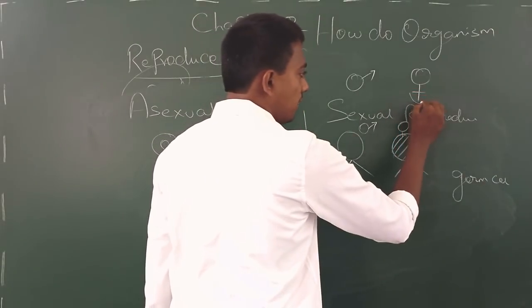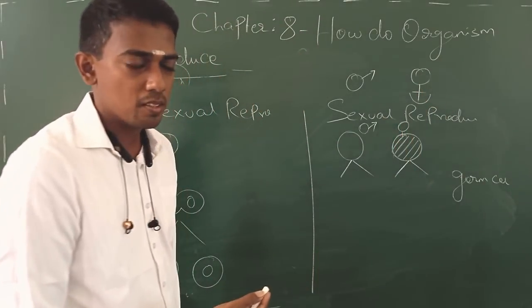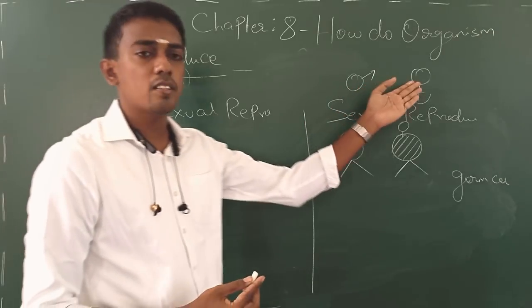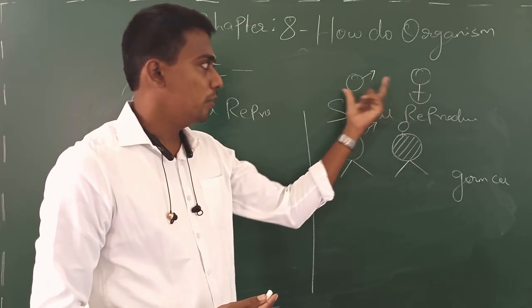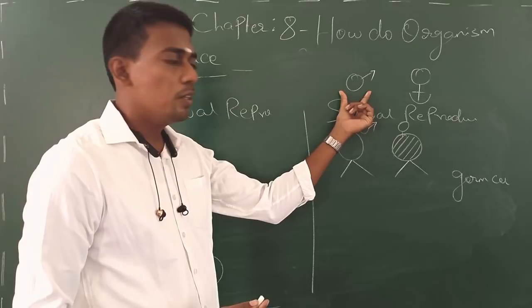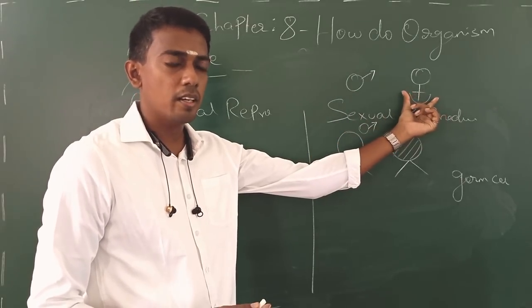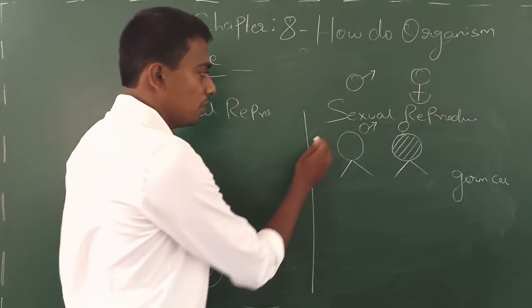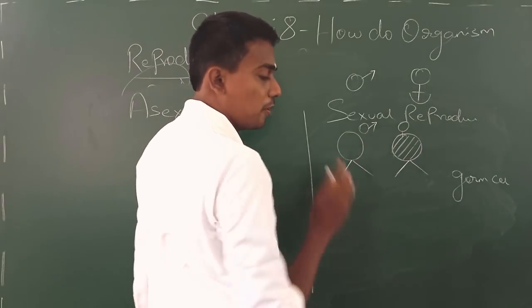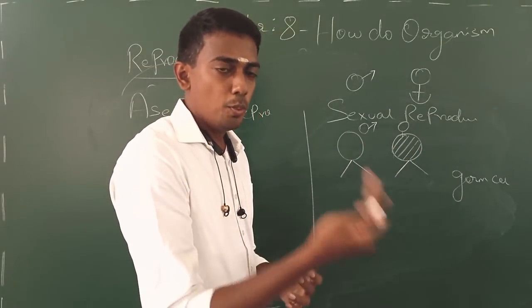Why? It is like an anchor, which means it can't move from place. We know that sperms are motile and eggs are non-motile in nature. So in order to understand biologically, you can represent the male and the female organism in this manner. Yes. So assume that this is a male organism and this is the female organism, that they are going to make a new organism.